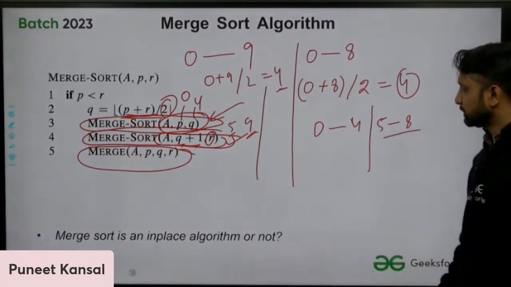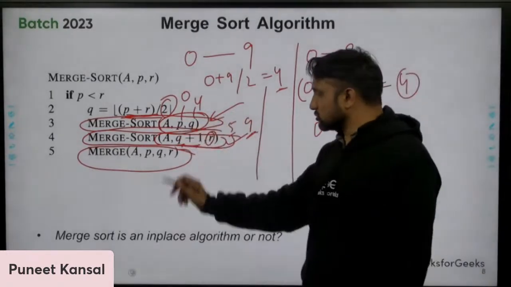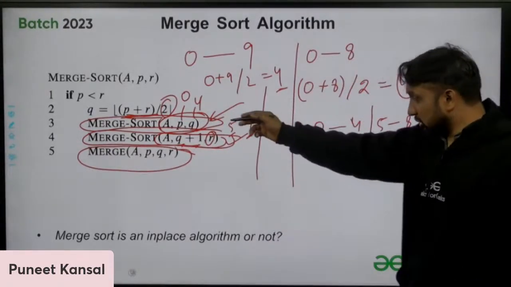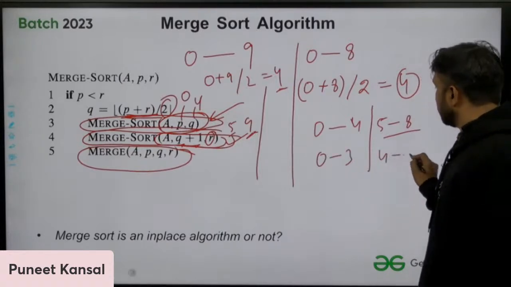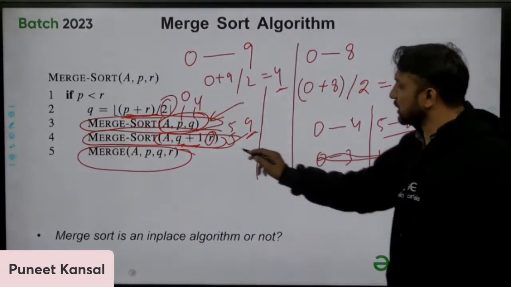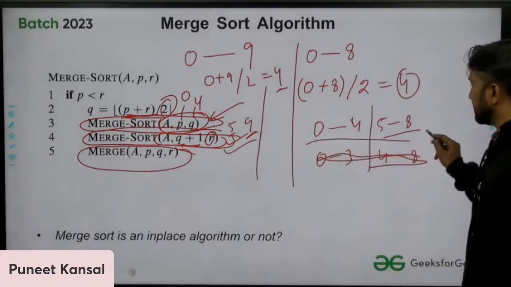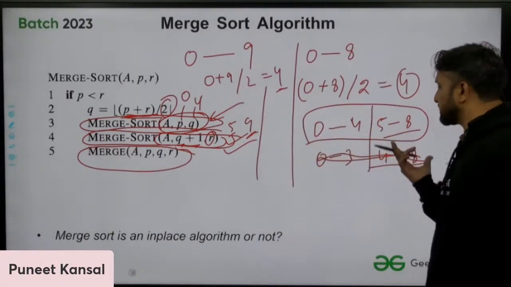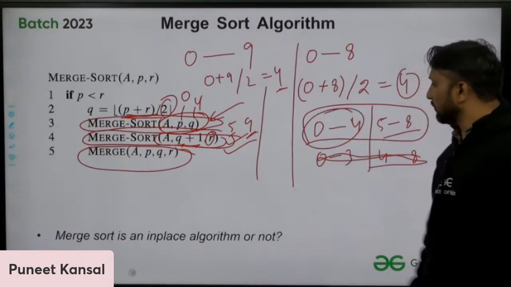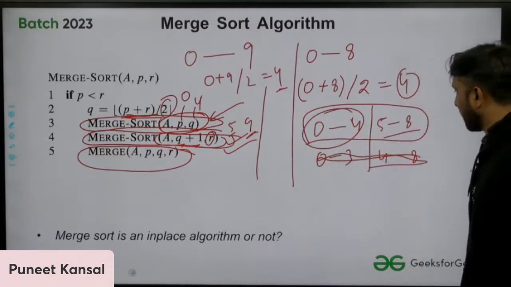You can modify this also. You can write 0 to 3 here, or 4 to 8 here, but according to this, it is working like this. So definitely one element will be more either to the left side or the right side. Here that is going to be more in the left side.